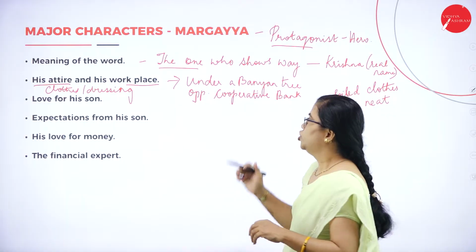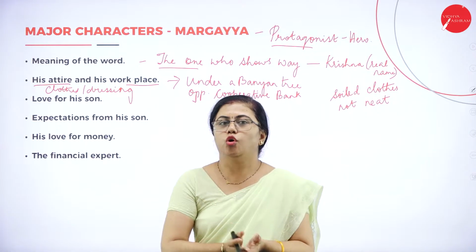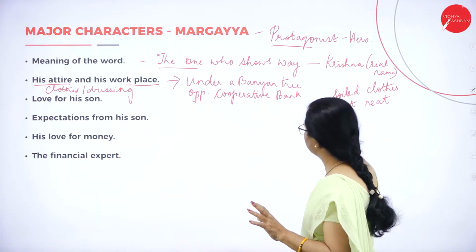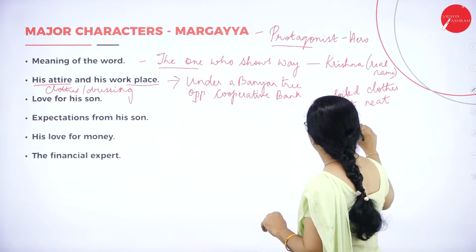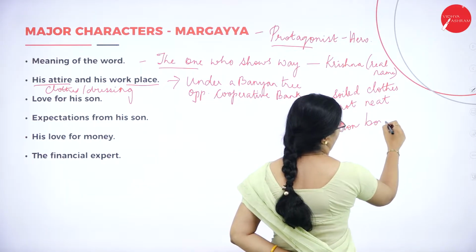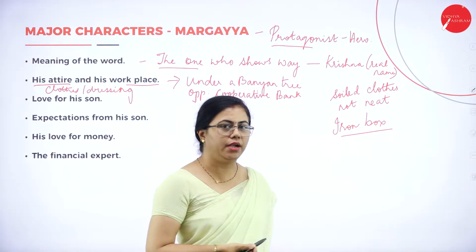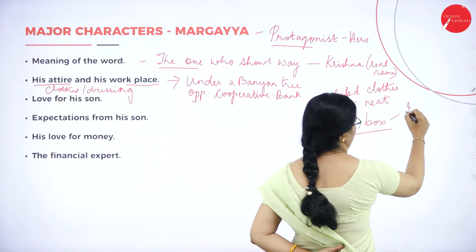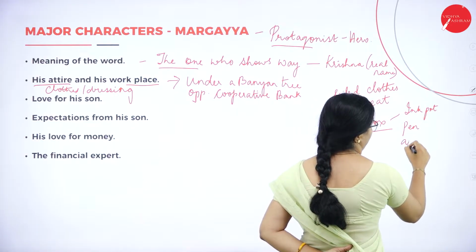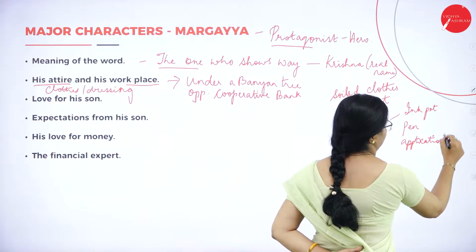So I was talking about this cooperative bank. He had his sole possession, an iron box. When you're writing for 10 marks, please mention the iron box also. The things Margaya had in that iron box can be written too. He had an ink pot, then a pen, and a few application forms. These are the things he had in that iron box.